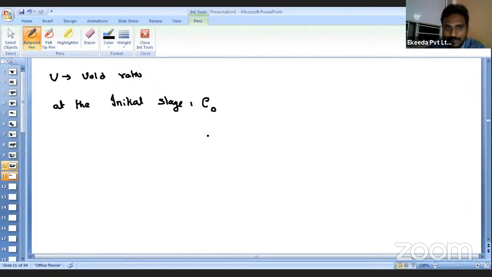Similarly, I will say E100. What does E100 mean? 100 represents 100% consolidation. That means if consolidation has happened completely, after the complete consolidation, what will be the void ratio present in the sample? E100. Then what we have to find out? We have to find out the degree of consolidation in between initial and final. If you know the time gap, then what is the degree of consolidation?